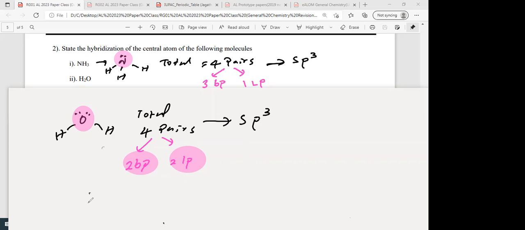That means the 1 s orbital and 3 p orbitals mix up. It's like this: if you have 1 apple and 3 pineapples, and you want to distribute this to 4 friends A, B, C, D equally, same taste, same amount, then what is the best thing?